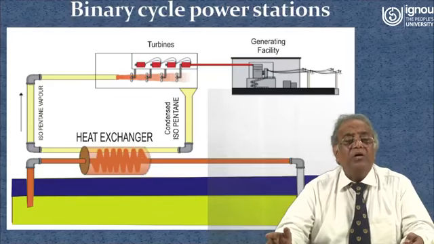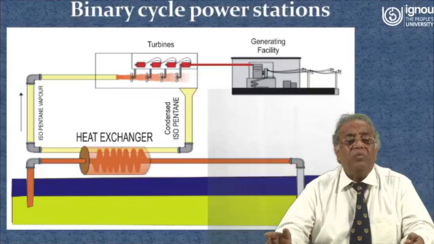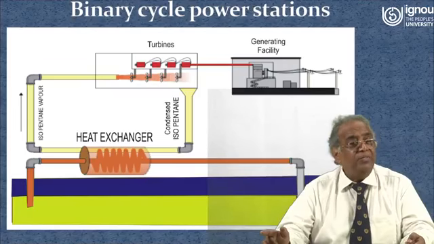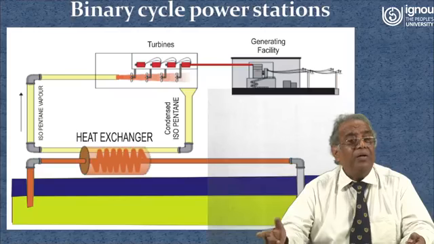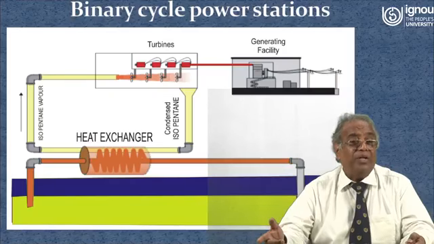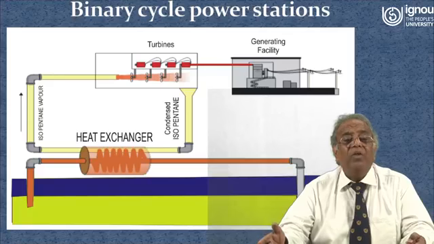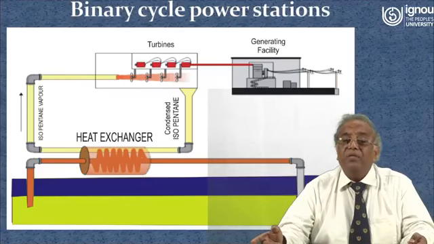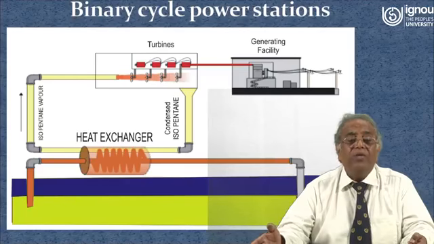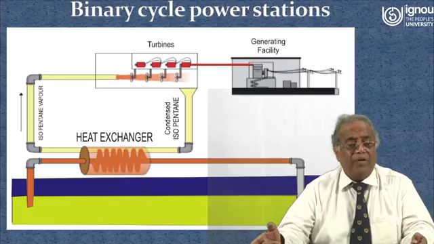Now through the producing well, the hot water comes out and enters into the heat exchanger, but the temperature of hot water is only around 57 to 60 degrees centigrade. But the other cycle, the binary cycle or the topping cycle, has a working fluid, that is butane or pentane.